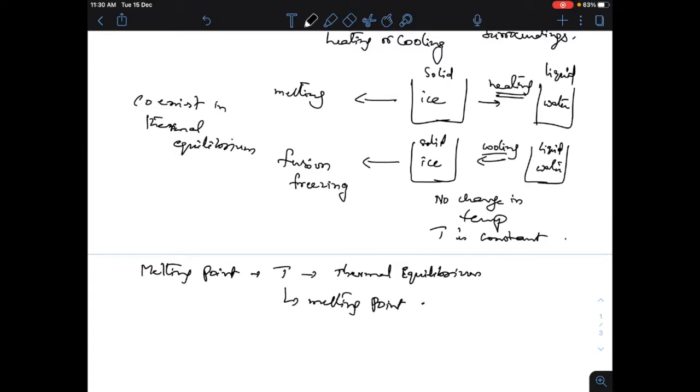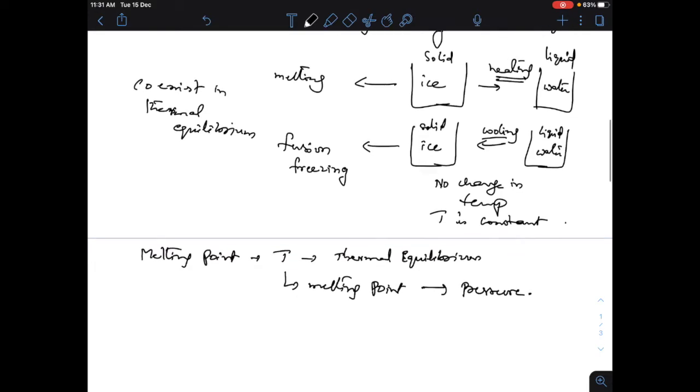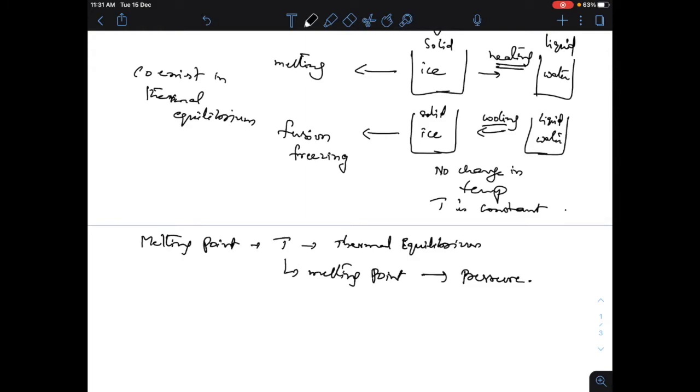It is the characteristic of the substance and also depends on pressure. Therefore, the melting point of a substance at standard atmospheric pressure is called the normal melting point. Standard atmospheric pressure means 1 atmosphere.